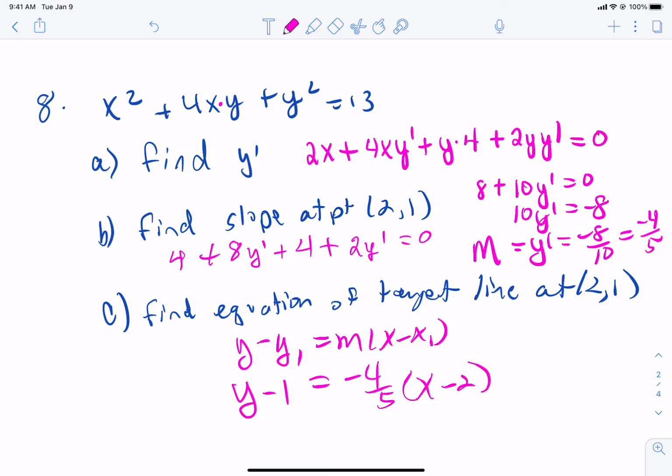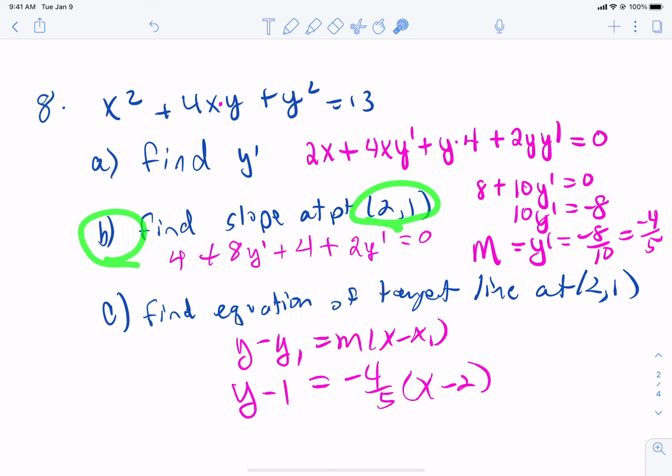You don't have to go any further. I know you can do the algebra to get yourself to the next spot. So there you go. Okay. So I know there's one like this on the test. I've given you something that you need to use implicit. I want you to find y prime. Just do the derivative and stop.